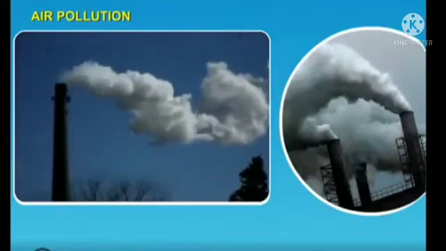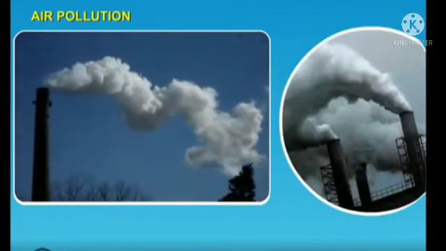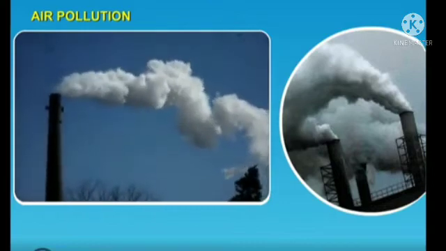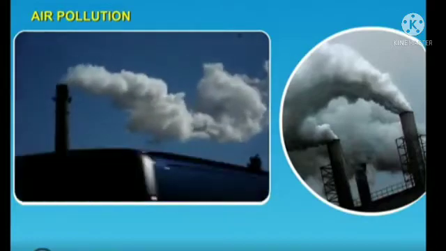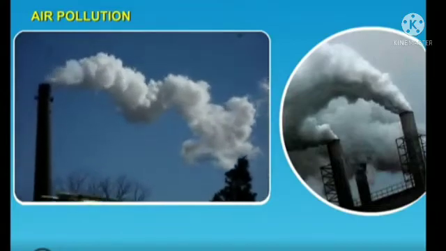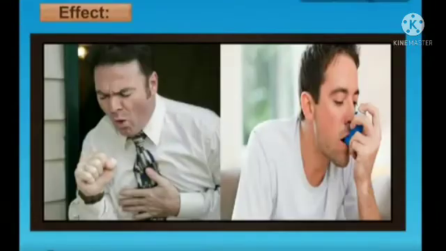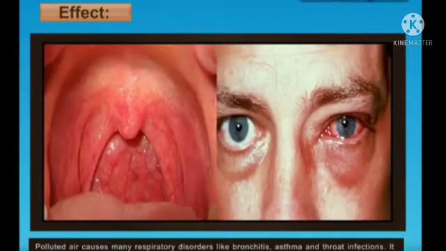Air pollution. The mixing of harmful gases and other particles like smoke and dust in the air is called air pollution. Most of the air pollutants come from burning of fuels, vehicular exhaust, industries and power stations. Effect. Polluted air causes many respiratory disorders like bronchitis, asthma and throat infections. It causes irritation to our eyes and skin.